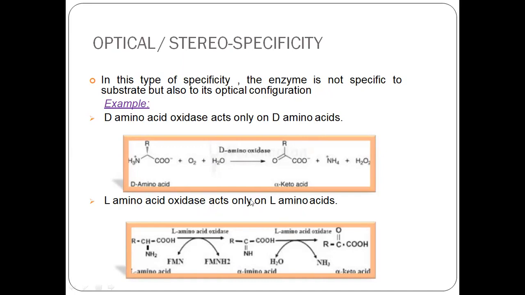It will not bind with or recognize D amino acid. So these are very highly specific. Very high stereospecificity is there. Even if there are R and S configurations, every enzyme will have its own specificity. Either it can bind to D or it can bind to L.